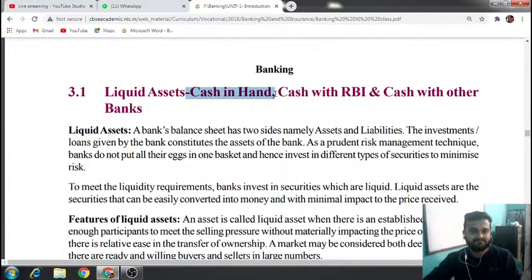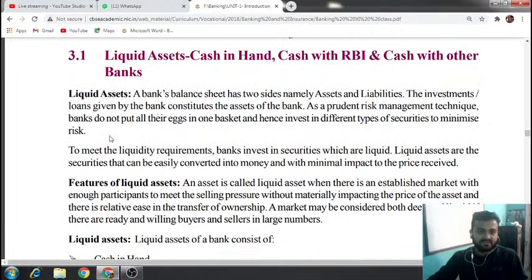So there are basically three types of liquid assets. I am only talking about banks because this subject is banking. The different liquid assets that a bank has are number one, cash in hand, number two, cash with RBI, and number three, cash with other banks.